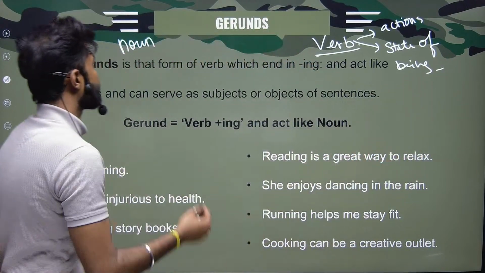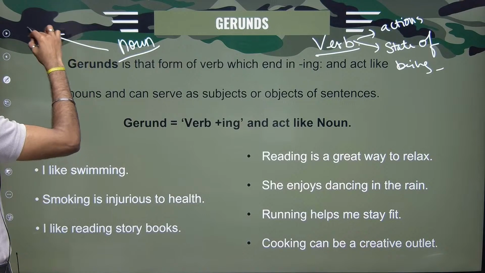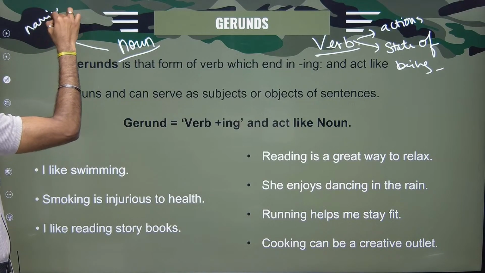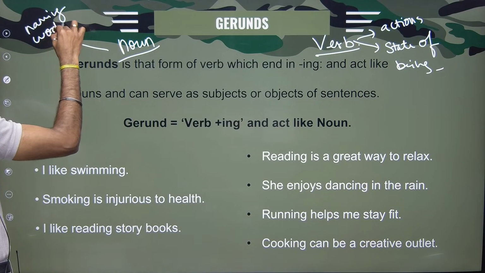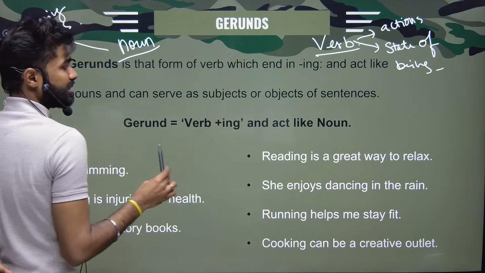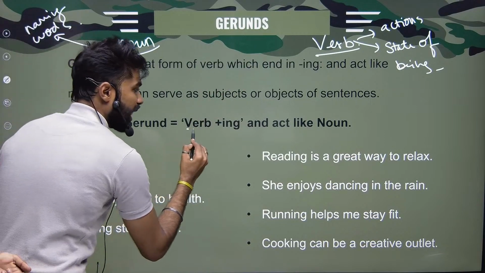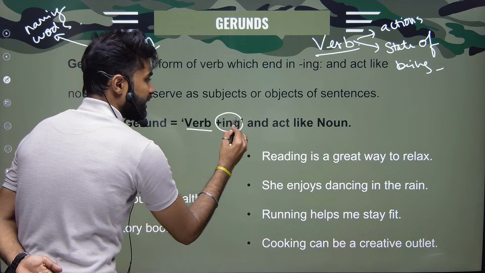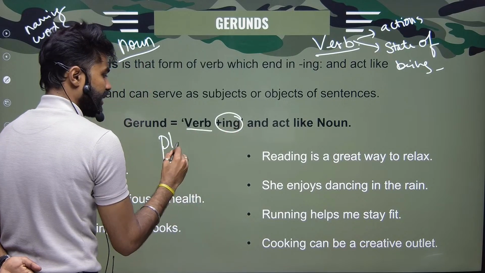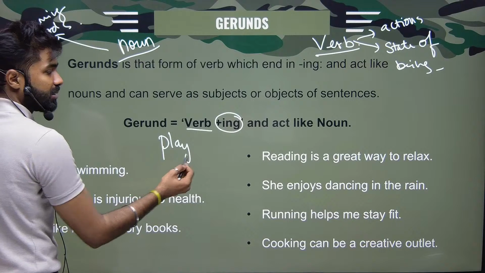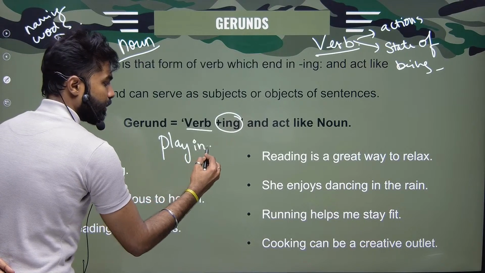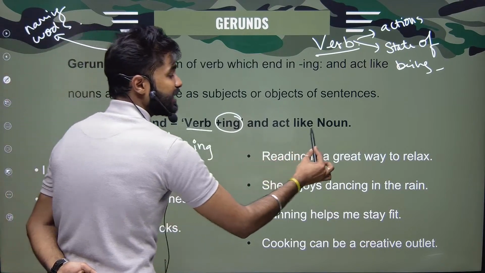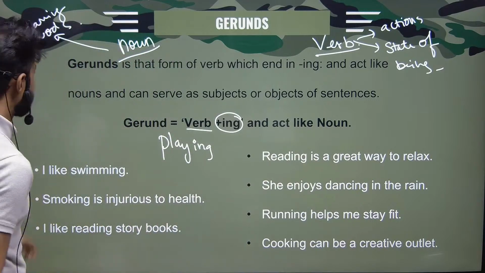Whereas what is a noun? Nouns are my naming words, right? I told you already. So what are gerunds? Gerunds are nothing but a verb plus ing. Play is my verb, right? Action, ing. And if it is acting like a noun, then I will call it a gerund.